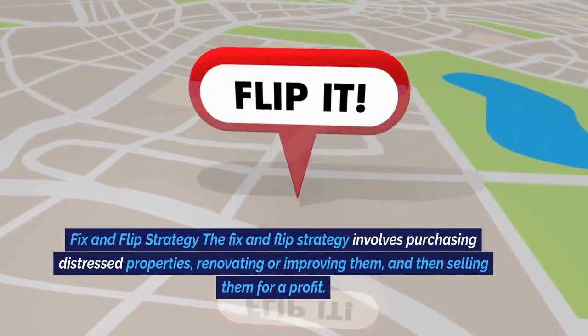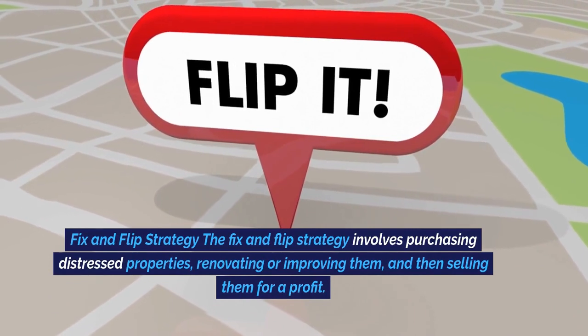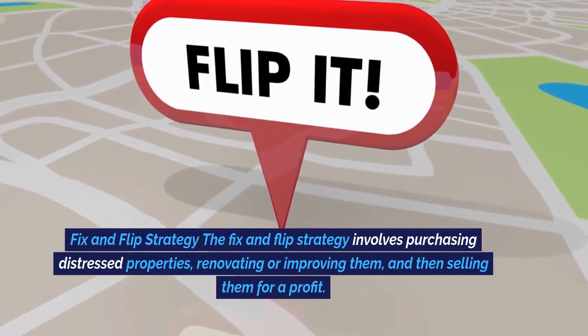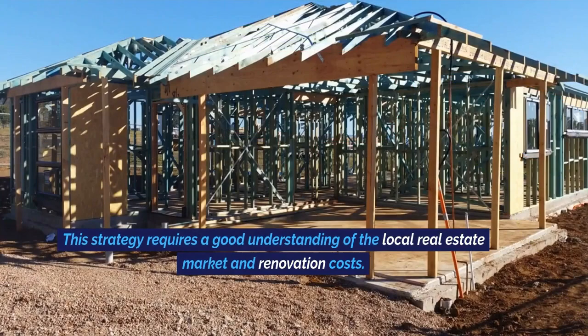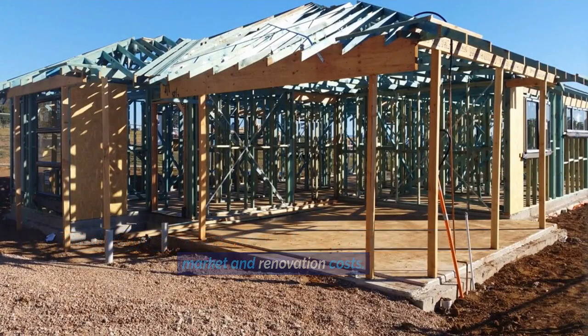Fix and flip strategy. The fix and flip strategy involves purchasing distressed properties, renovating or improving them, and then selling them for a profit. This strategy requires a good understanding of the local real estate market and renovation costs.